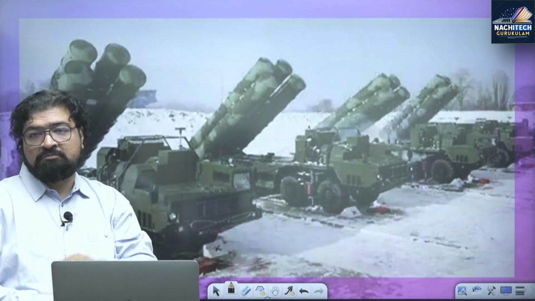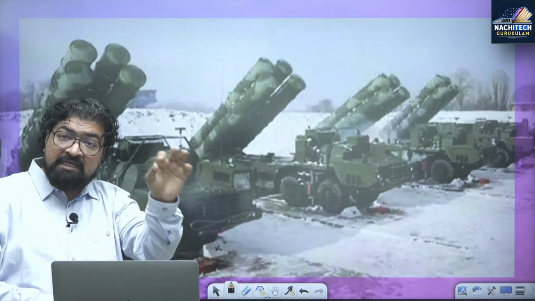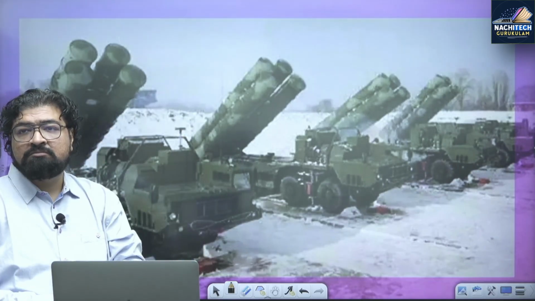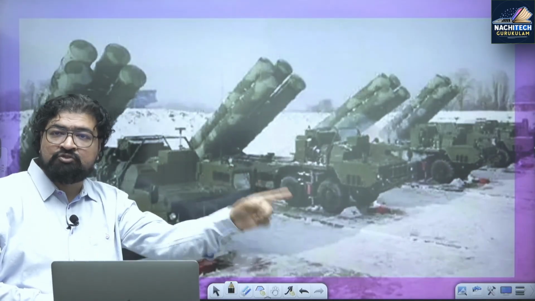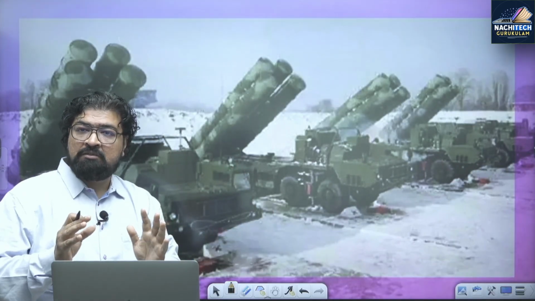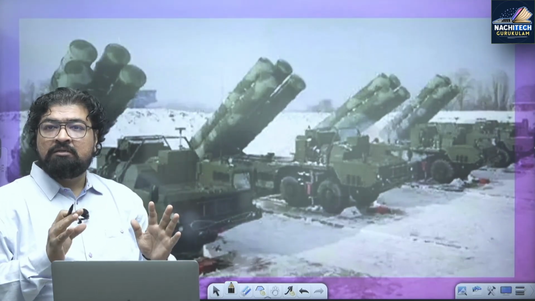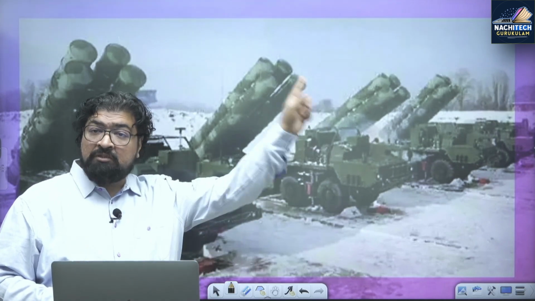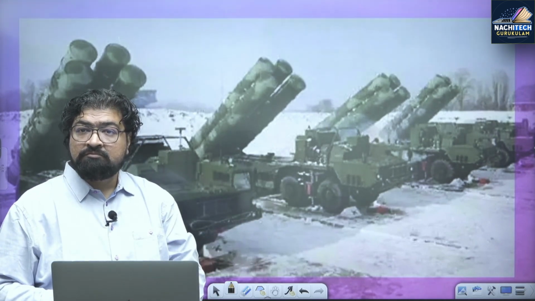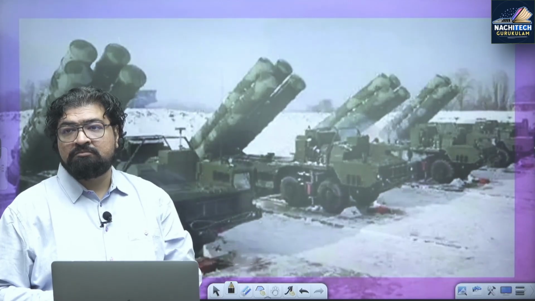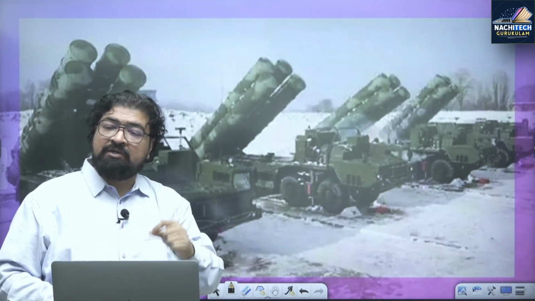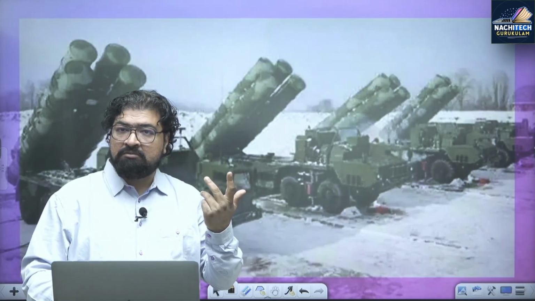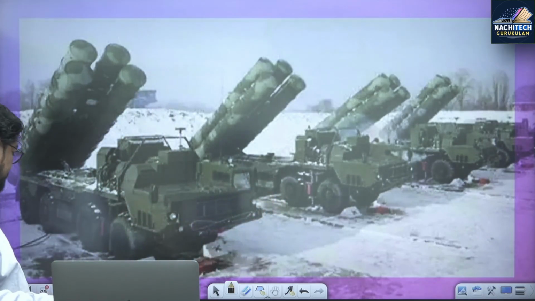Even the UPSC mains exam has already asked about the S-400. If you go back to the previous year question, it was simple: how is the S-400 system the most advanced and better than other such systems in the world? That was the mains question. India has got it, and what name has India given it? Sudarshan Chakra. So Operation Sindoor can be a question asked there.